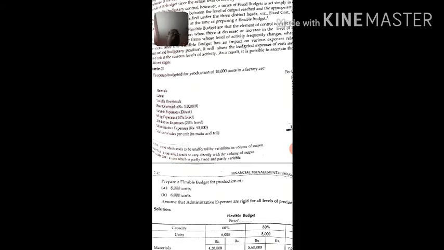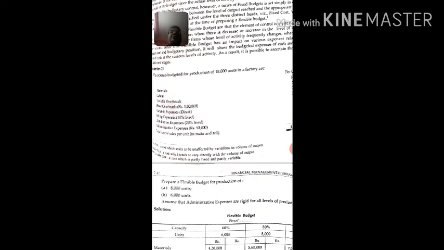Now what is fixed cost? We all know fixed cost means those costs which remain fixed irrespective of the levels of output. Suppose at 10,000 units the fixed cost is 5,000, and at 15,000 units the fixed cost will also be 5,000. So irrespective of the level of units, this fixed cost will remain fixed.